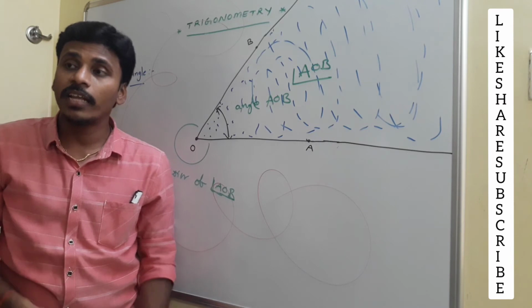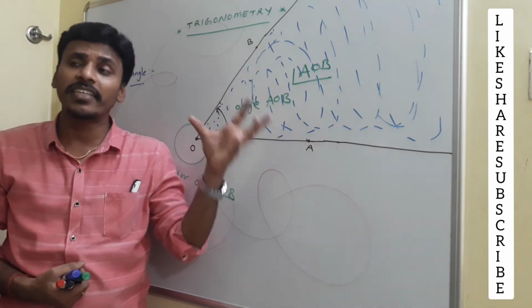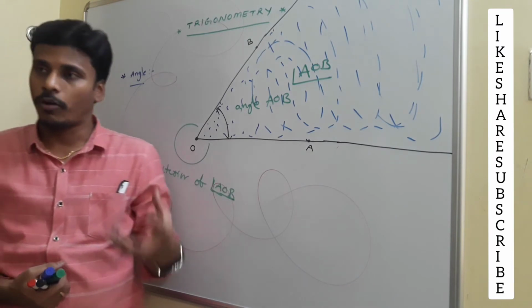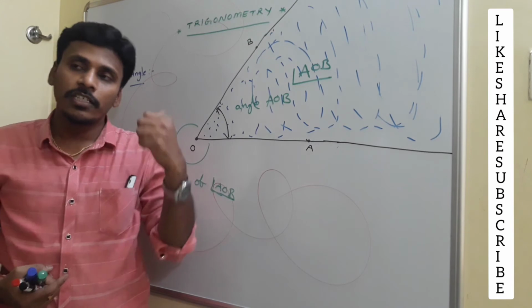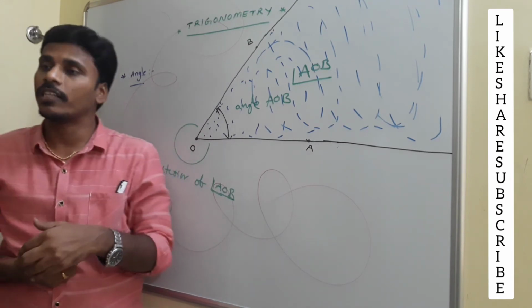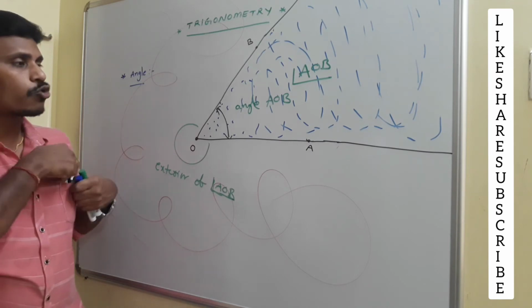To measure the angle, we need to measure all those infinite points. Measuring infinite points is practically not possible. So we developed a theoretical way. Look at this: this is a system of two rays having the same initial point. Just imagine that, suppose, we have a chance to move these two.